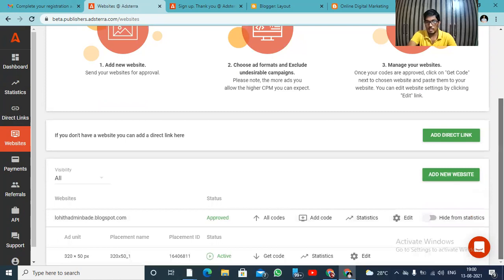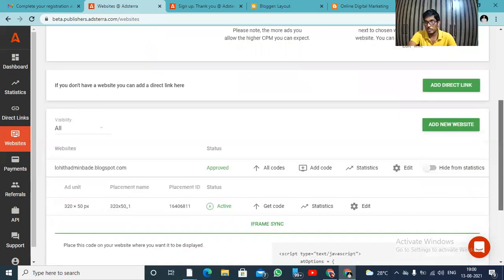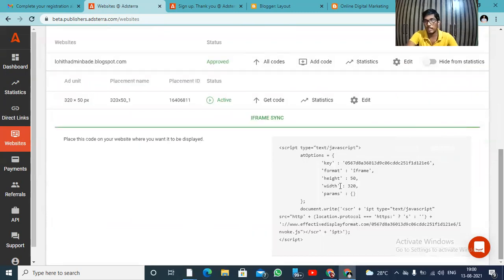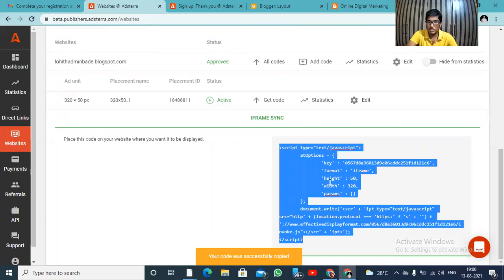So after your site has been approved, what you need to do is click on the get code option. You need to select this option as get code. So let's click on get code. Here, let's click on copy this code.